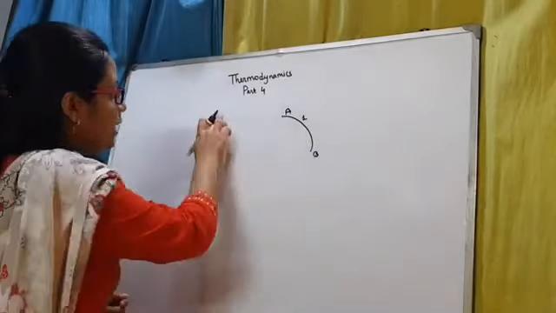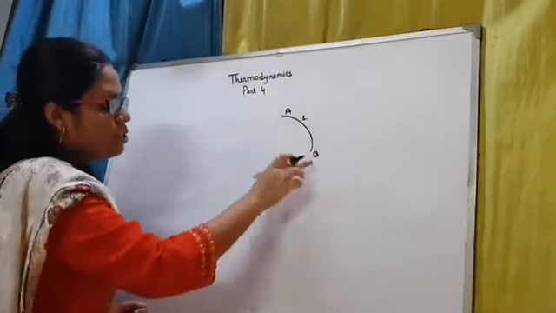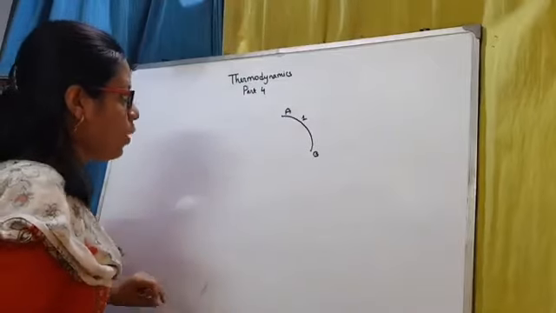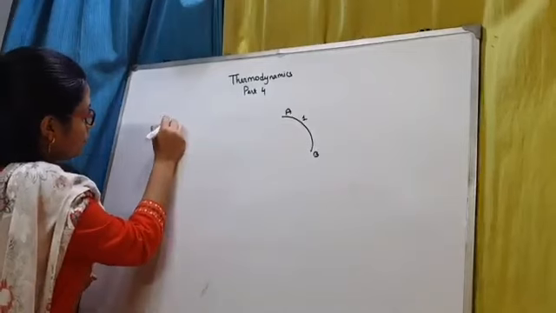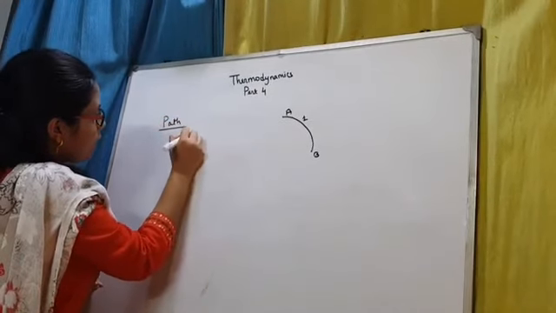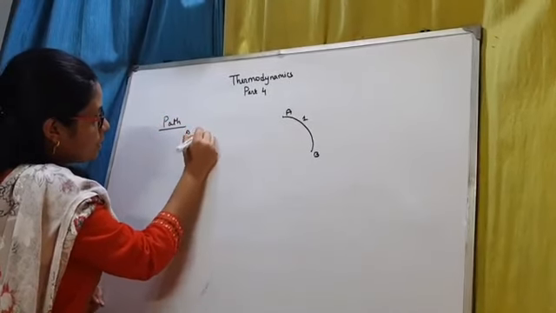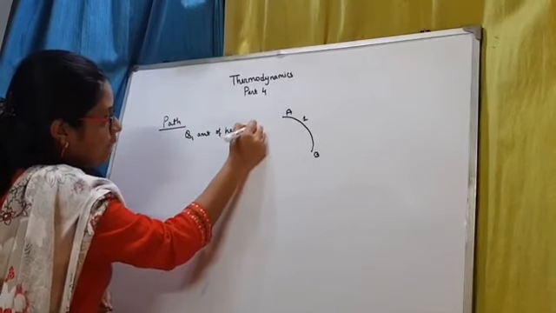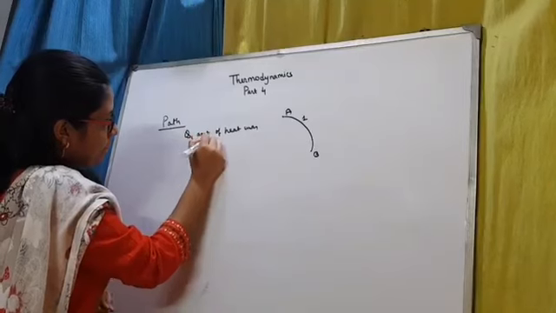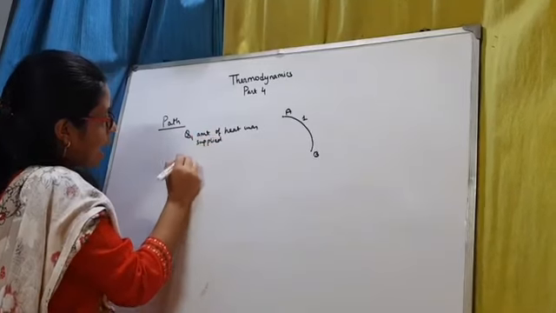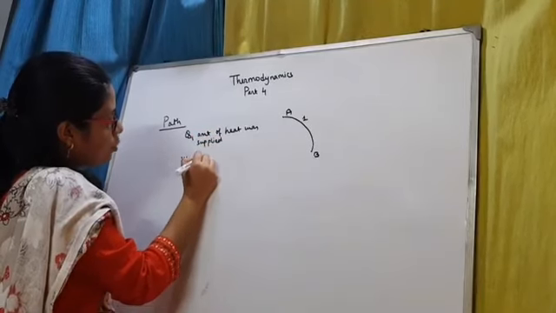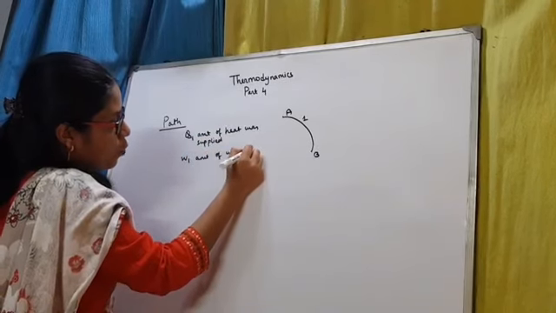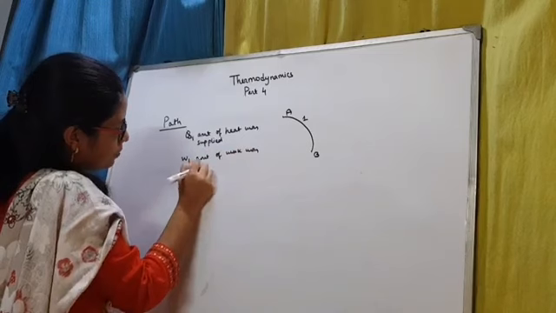Suppose in carrying out this change from A to B following path 1, Q1 amount of heat was supplied and W1 amount of work was done by the system.